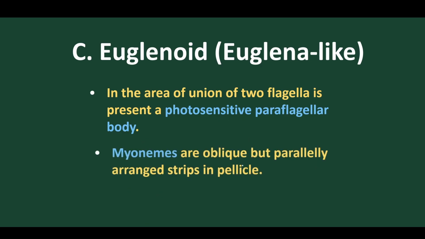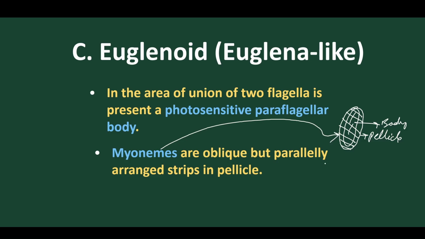Now, myonemes are present as oblique parallel structures. For example, suppose this is the body, and around the body we find the pellicle present. Body is covered by pellicle. In addition to the pellicle, from one side of the pellicle to the other, we find oblique fibrous structures present, and these are called myonemes.